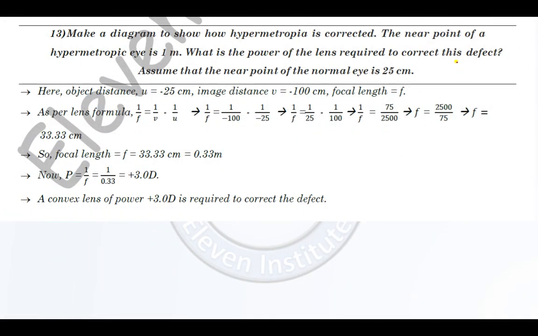Once you finish writing this, we will move to the next sum, sum number 13. And this is page number 7. This also you have to write in your CW. Make the diagram to show how hypermetropia is corrected. See, now draw a normal diagram of hypermetropia. We already have done this. We will solve the sum. The near point of a hypermetropic eye is 1 meter. Now this is very much important. First of all, 1 meter is nothing but 100 centimeters. Now again see, I will write over here hypermetropia.